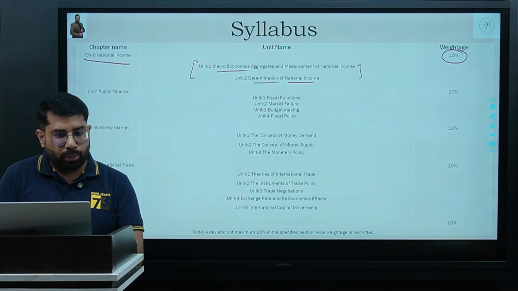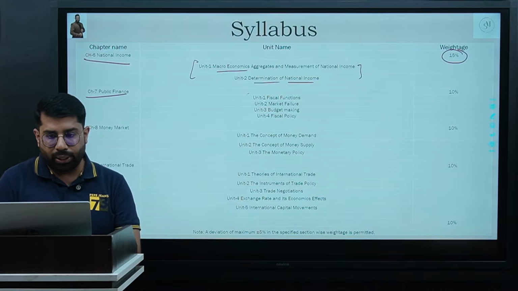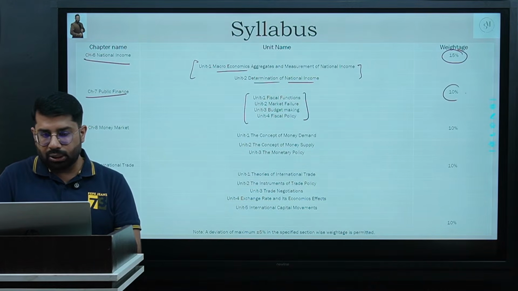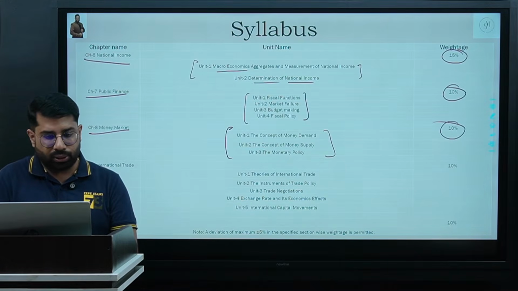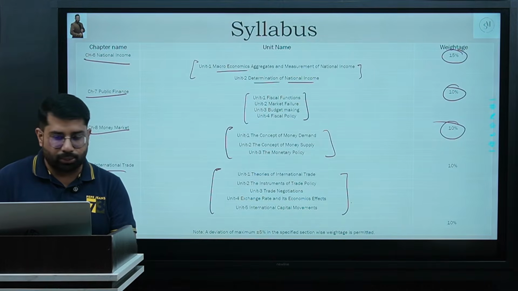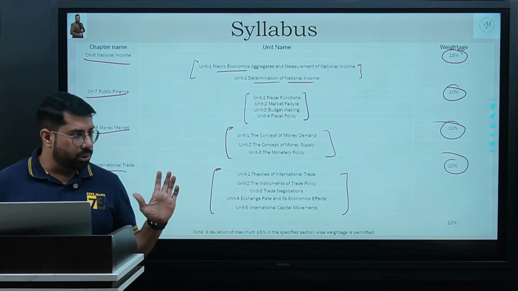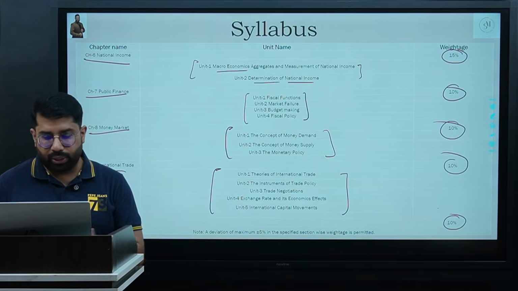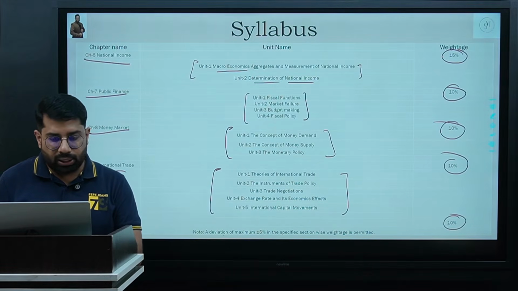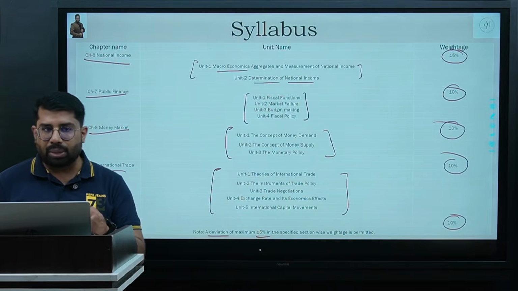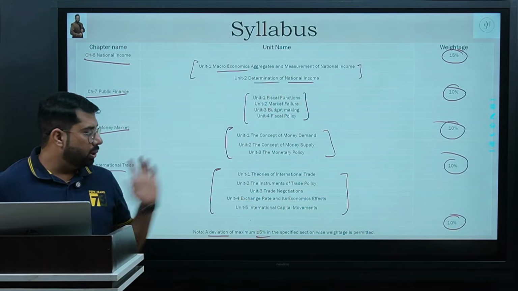Then we are going to approach chapter number 7, public finance, 4 units, 10% weightage, money market, 3 units, 10% weightage, international trade, one of the lengthiest chapters you have in your syllabus, macroeconomics I am saying, 10% weightage, and chapter number 10, one of the easiest chapters in macroeconomics with 10% weightage. Okay, you can just simply see the deviation of plus minus 5% in the weightage of the chapters.